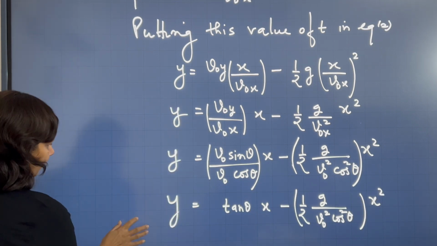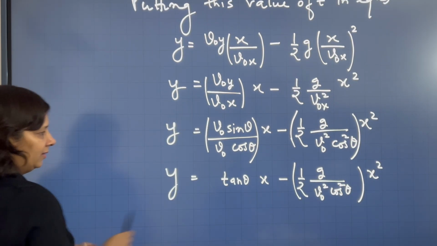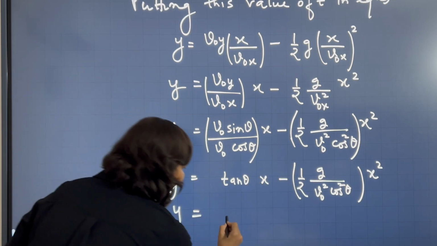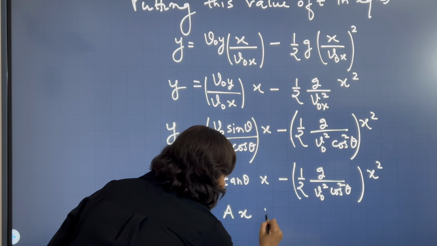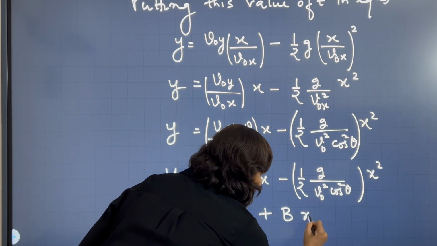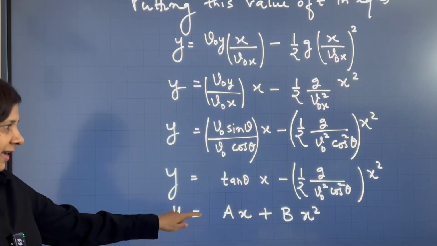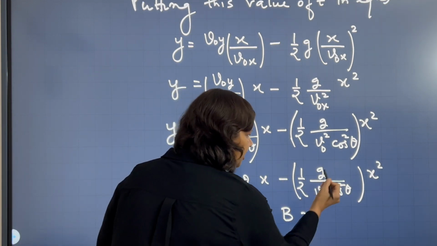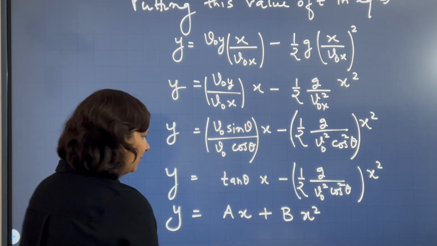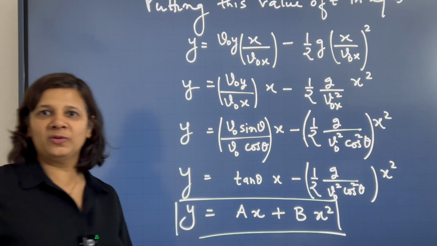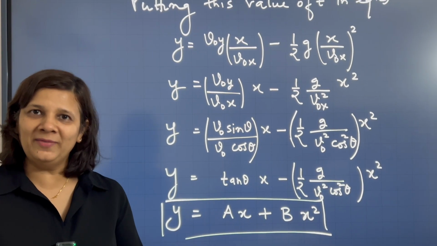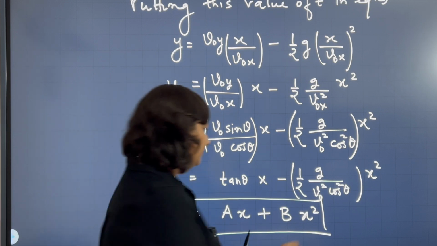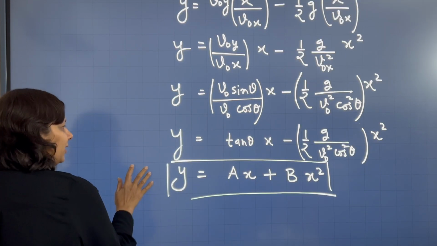This is the equation of y as a function of x, and I can write this as ax plus bx square, where a is equal to tan theta and b is equal to minus half g over v naught square cos square theta. This is the form of the equation of a parabola. And that's why we say that when we throw a ball with angle theta, it follows a parabolic path.